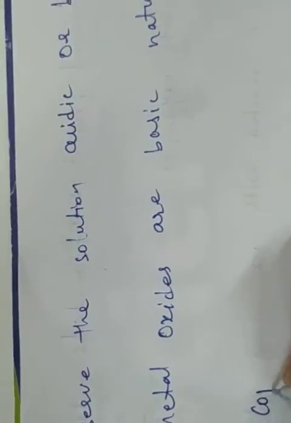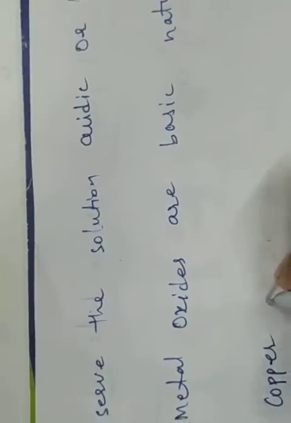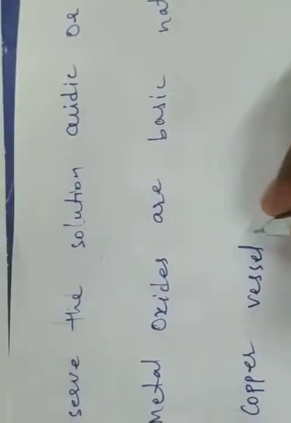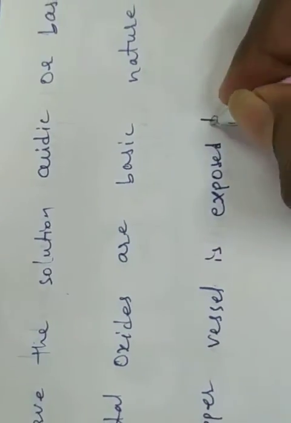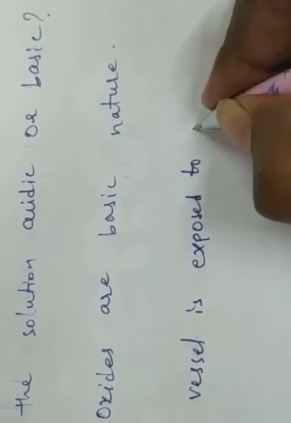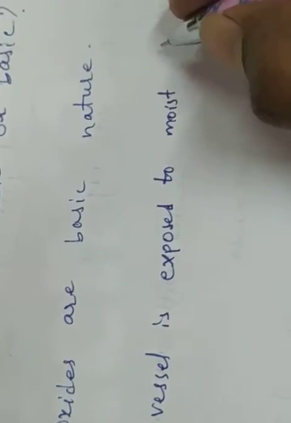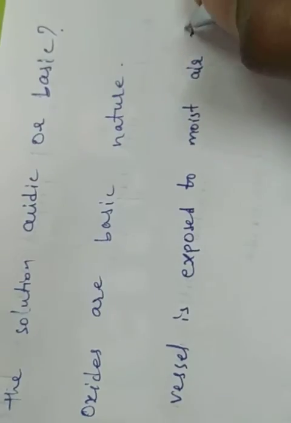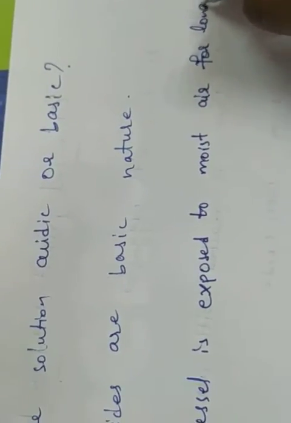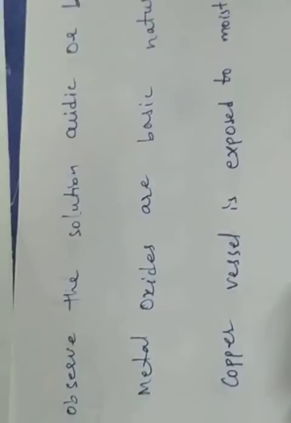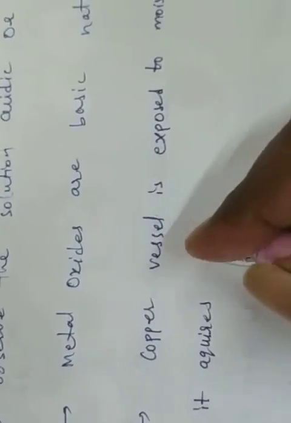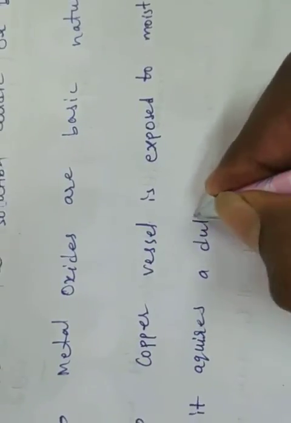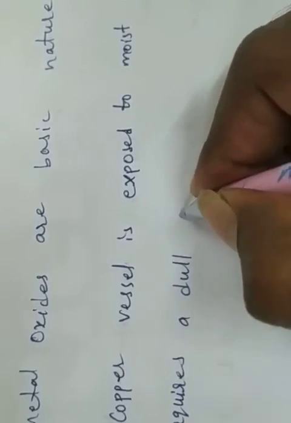And next point, a copper vessel exposed to moist air for long acquires a dull green coating.